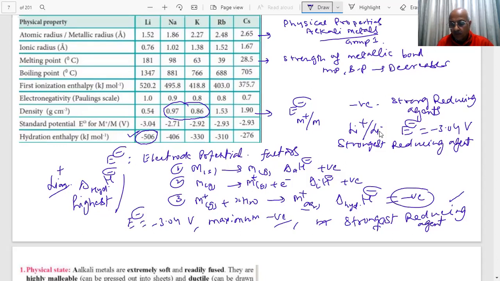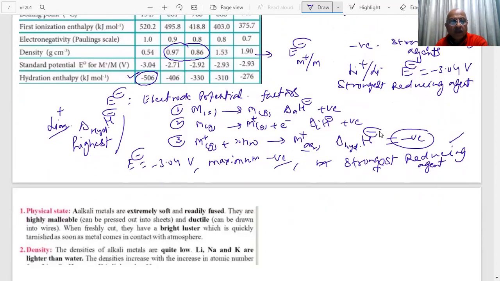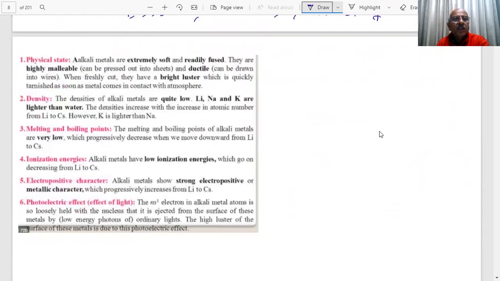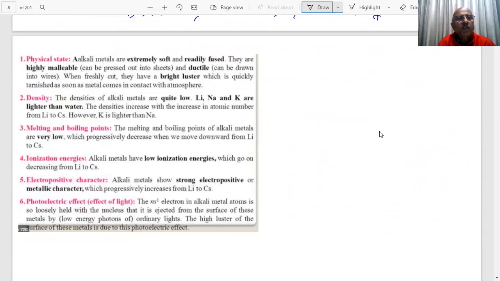Written, sir. Okay. Therefore, we say that alkali metals are very soft, readily fused. They are highly malleable, ductile. They have a bright luster. Their densities are quite low. They are soft, student. Even sodium can be cut with a knife. They are quite soft because the metallic bonding is weak.